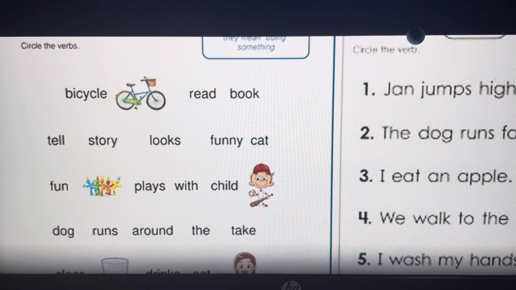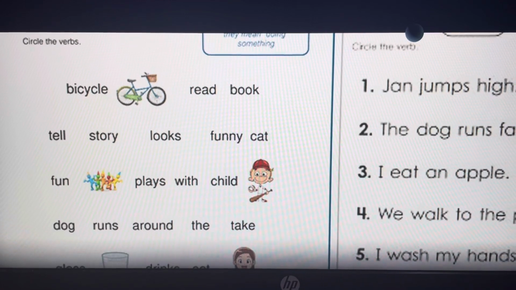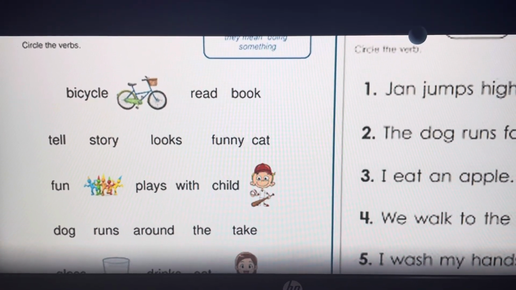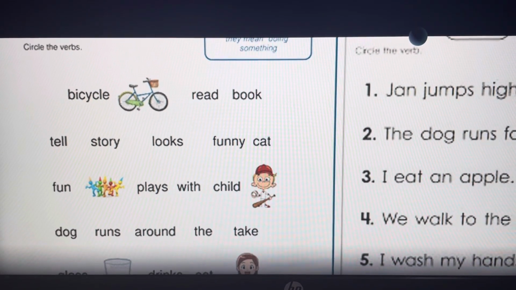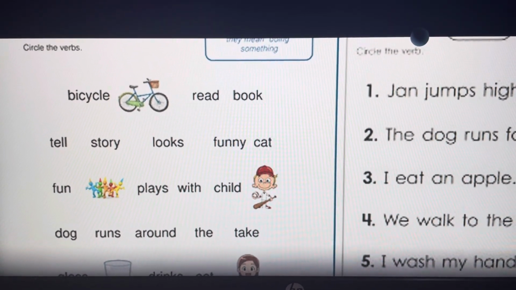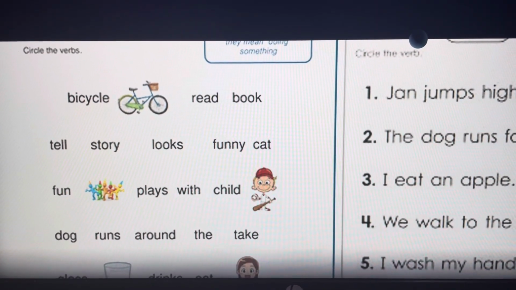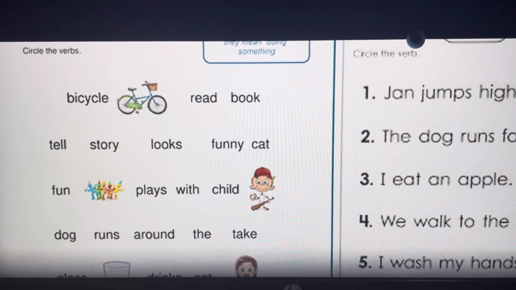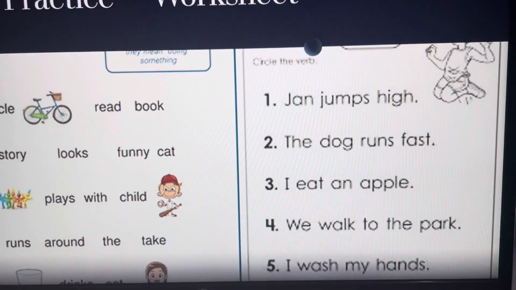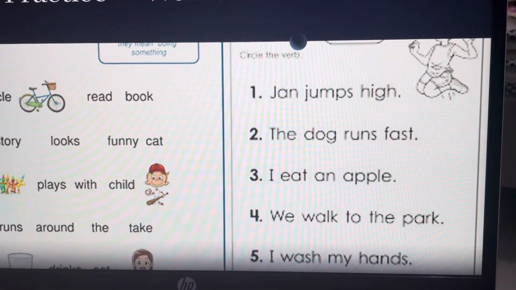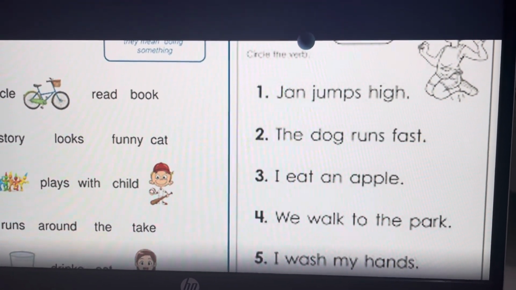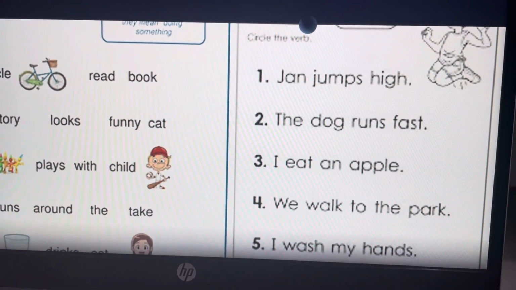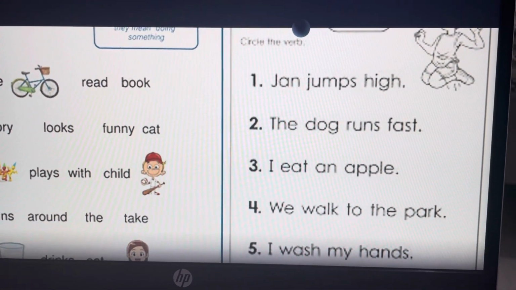Okay, it's your homework. You have to do it by yourself. The two lines are there. Fun, plays with child, dog runs around a take. So in these two lines you have to find the verb and make a circle. Next one, again they are in a sentence. Now you have to find the verbs in a sentence and make a circle on it.